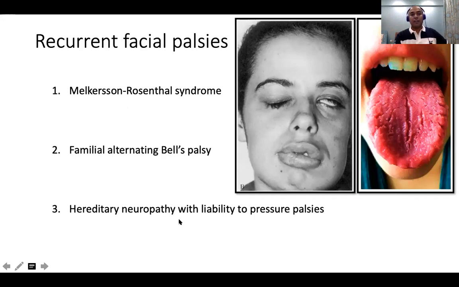Hereditary neuropathy with liability to pressure palsy is a type of neuropathy. This is interesting. It has a very interesting history. The child sleeps on one side of the face. The next day morning, that side of the face will be weak. The next day the child sleeps on the other side of the face. The next day morning, the other side of the face is weak. So because of a pressure on the facial nerve, that side will become transiently weak, and it will recover by 48 to 72 hours. So HNPP, or hereditary neuropathy with liability to pressure palsies, is a rare syndrome, but a very interesting syndrome. And this can also involve other nerves. For example, the child sleeps by compressing the hand. He can have an ulnar nerve weakness for like 2 to 3 days and will recover.